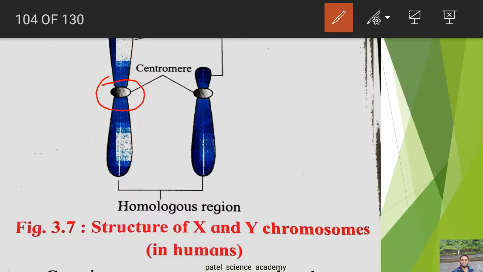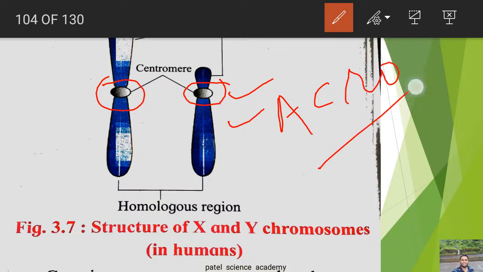As this centromere is located in the middle, at the center, that's why this X chromosome is metacentric, but this Y chromosome is not metacentric. So which type is the Y chromosome? On the basis of the position of the centromere, the centromere is not at the middle; it is some distance away from the middle, and that's why it is called acrocentric. So remember, the Y chromosome is acrocentric and the X chromosome is always metacentric.